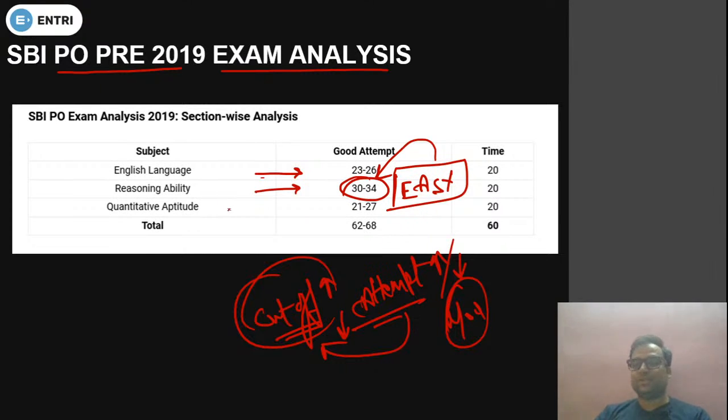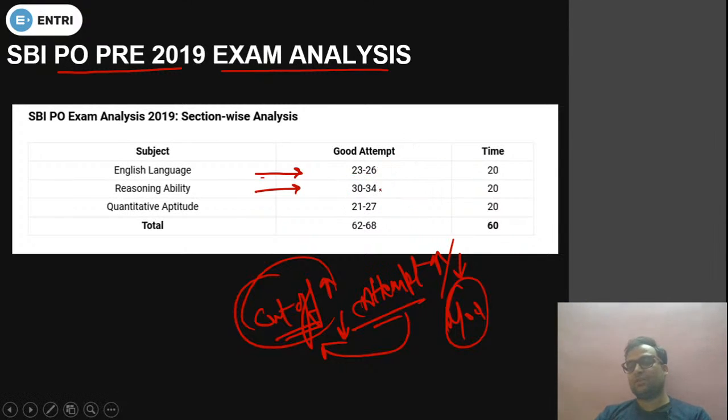It's totally depend upon the level of the question. No one can predict what cutoff can be, but it's totally depend upon the level of the question. So in question में मत पढ़ना सर cutoff क्या होगी, क्या कैसे क्या करना. No, you just have to focus on your preparation. Okay, in quantitative aptitude the good attempt was 21 to 27, and you can see the total good attempt is 68.